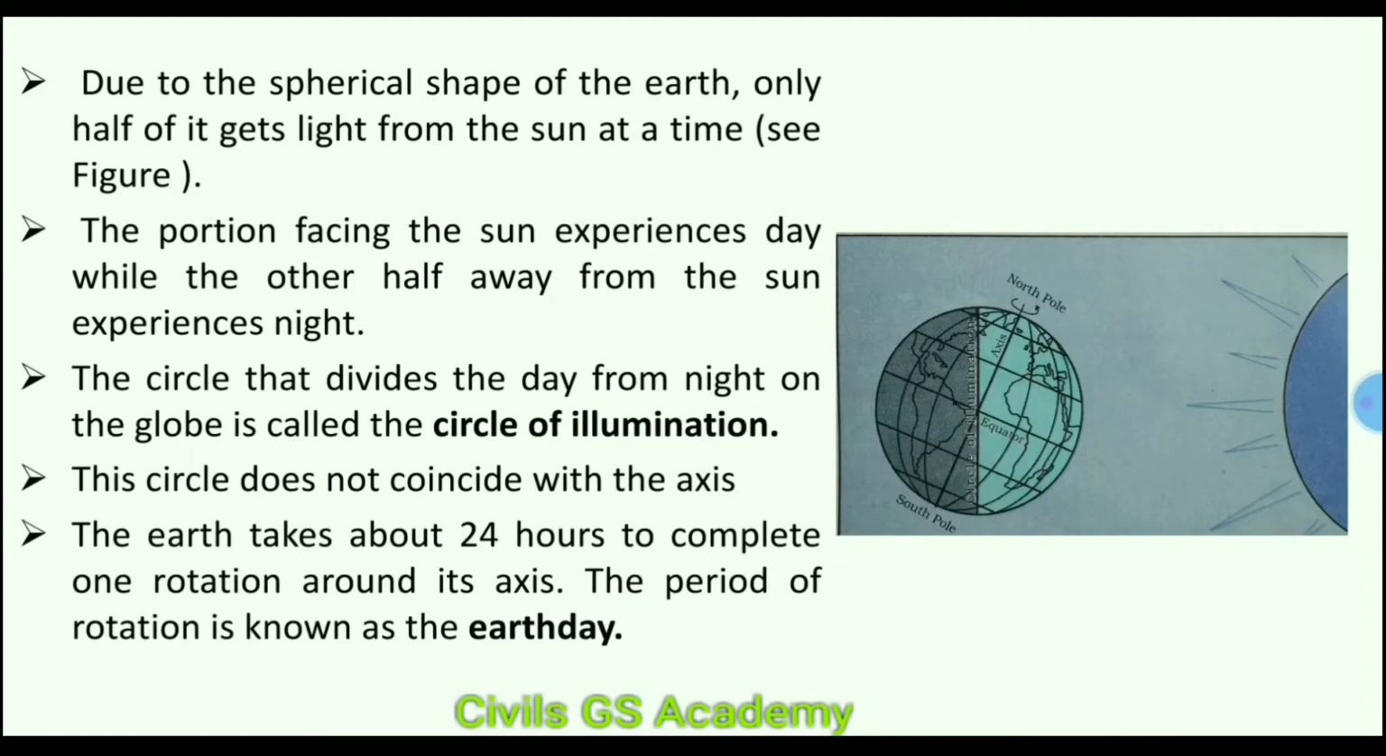The earth takes about 24 hours to complete one rotation around its axis. The period of rotation is known as earth day. So what is the earth day? The period of rotation of the earth on its axis is called earth day.